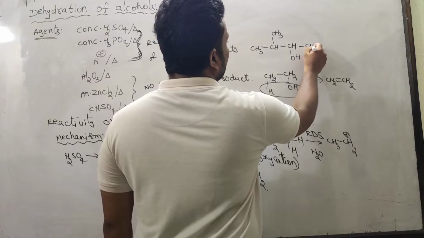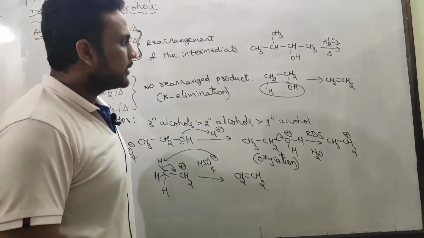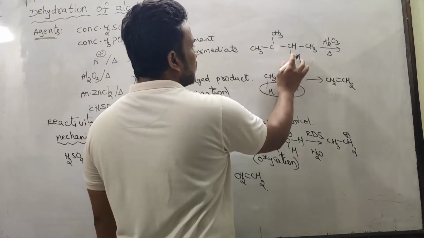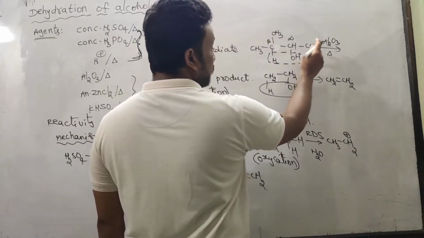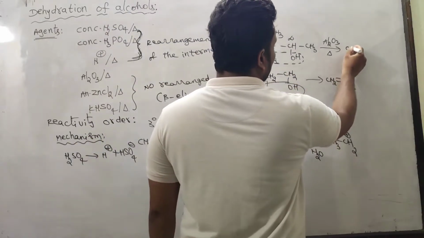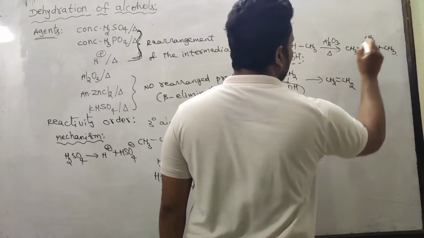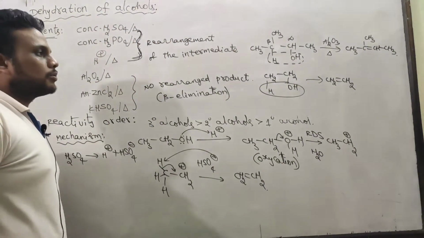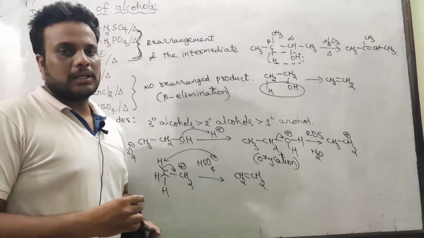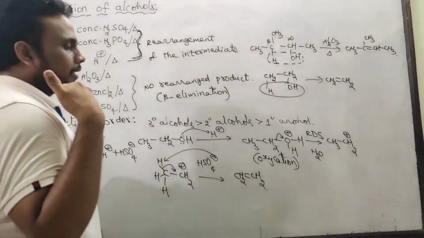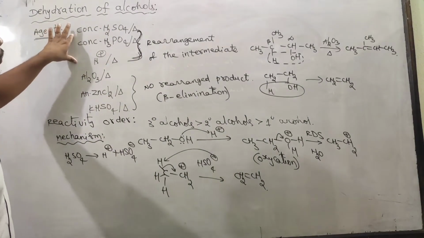An alcohol is given and Al2O3 with heating condition is there. We know that is a dehydrating agent. So the alpha carbon is this, the beta carbon is this, and there is direct beta elimination. If I remove from this, you will get the Hofmann product. The Hofmann product can never be the major product. The Zaitsev product should be the major product, so you have to write the alkene with more number of alpha hydrogen atoms. So it is direct elimination without any kind of intermediate formation. This question is rare, but it is more common for boards and competitive examinations.